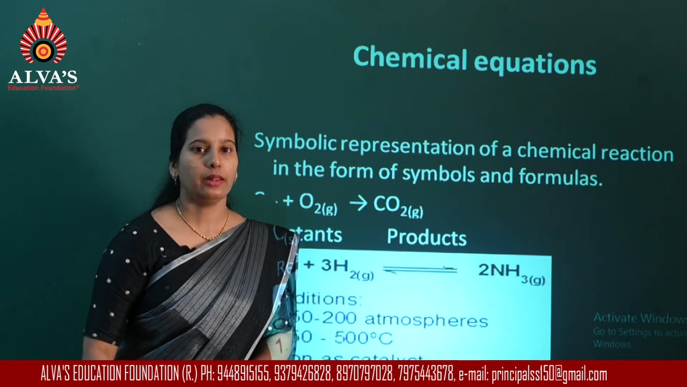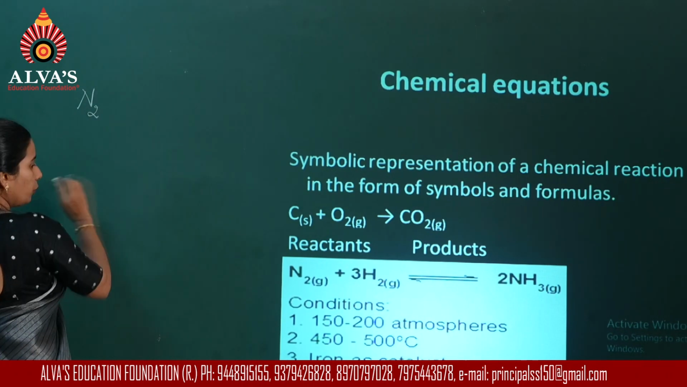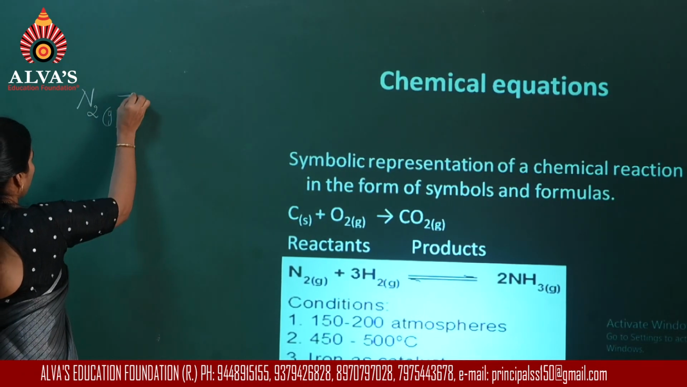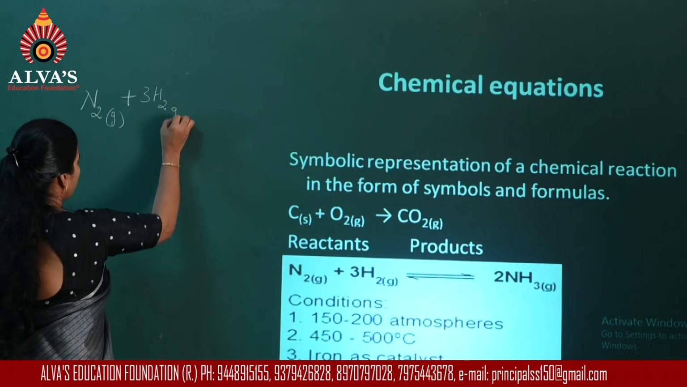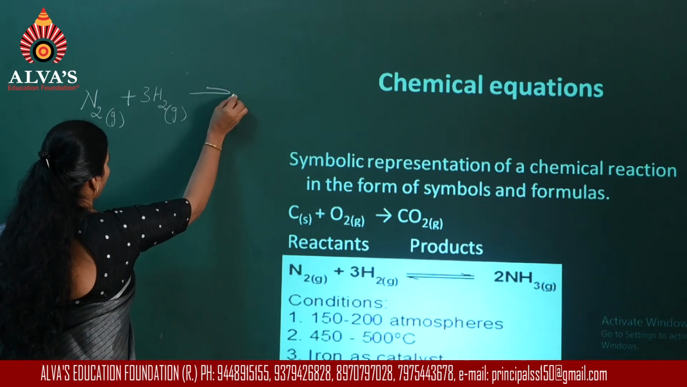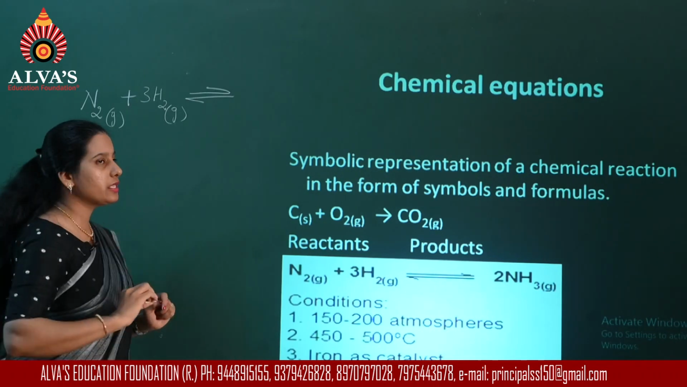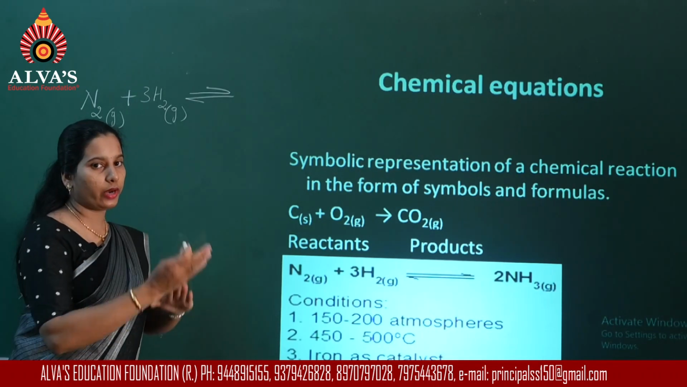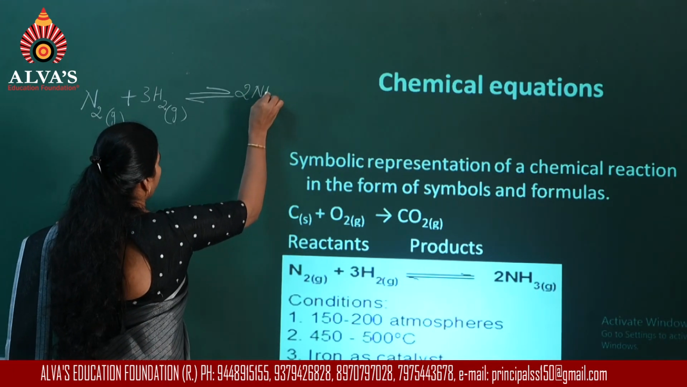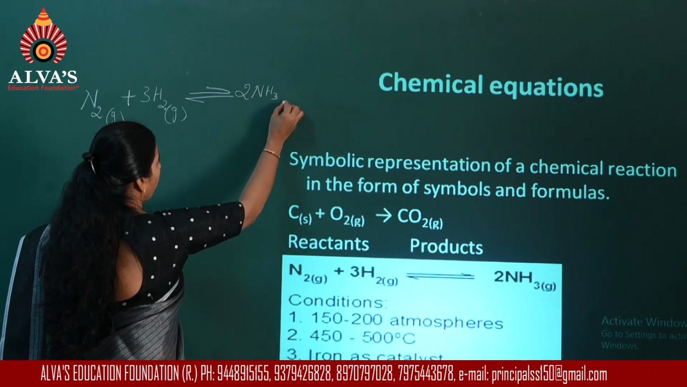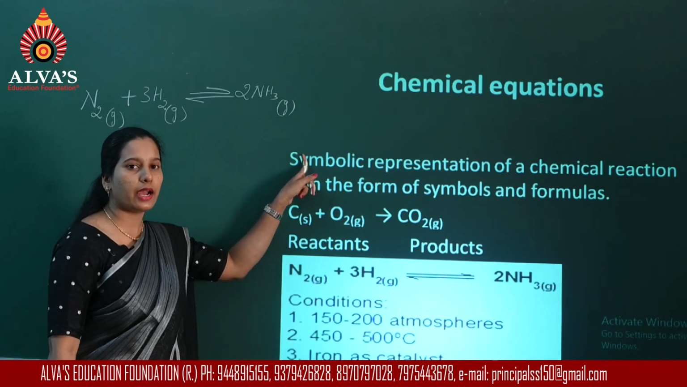Like for example, that equation can be written as N2, that is gas dinitrogen, combining with 3 molecules of dihydrogen, which is a gas. You have a double-headed arrow indicating a reversible reaction. This reaction can happen left to right as well as right to left. So here the product produced is 2 molecules of ammonia, that is also a gas. So reactants and the products are gases.